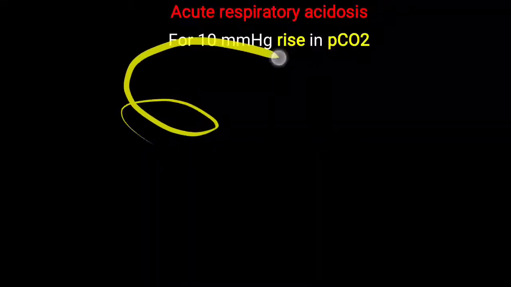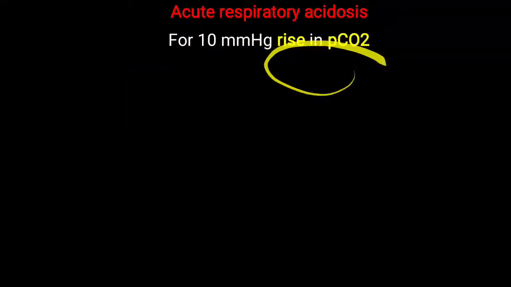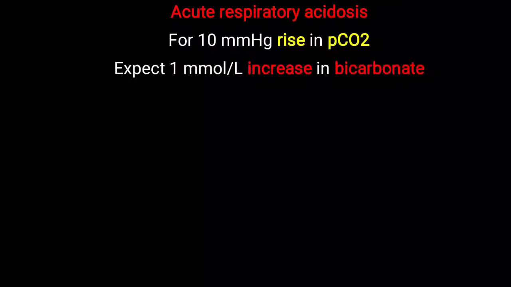Further, in respiratory acidosis, we will talk about two varieties: acute and chronic condition. In the acute condition, for every 10 mm Hg rise of partial pressure of carbon dioxide, a 1 millimole per liter increase in bicarbonate is expected. That is called the secondary change.